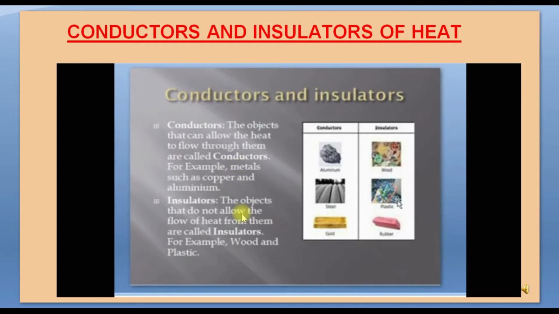And insulators are poor conductors of heat. The objects that do not allow the flow of heat through them are called insulators, or materials which do not allow heat to pass through them easily are poor conductors of heat. Poor conductors of heat, such as plastic and wood, are known as insulators. This is the difference between good conductors and poor conductors of heat.